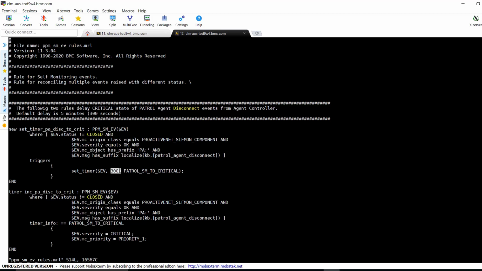Based on the observation, you can increase this timer to delay the criticality of petrol agent disconnected self-monitoring event. Once petrol agent reconnects to integration service, this self-monitoring event will be closed.